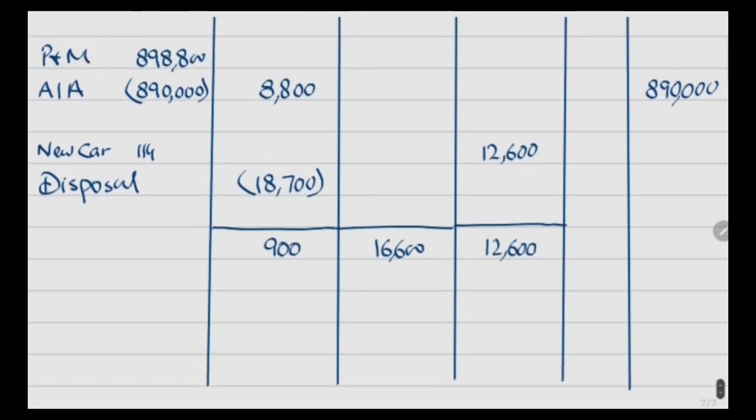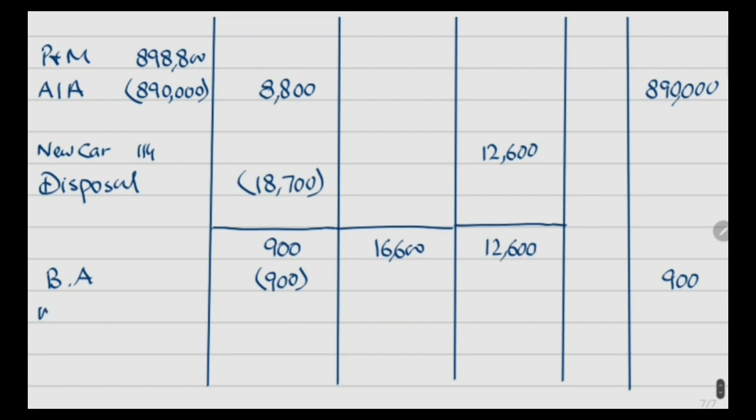So first, balancing allowance is provided for this 900, because as per rule, if your balance is up to 1000, it can be claimed as capital allowance. So this will be recorded here.